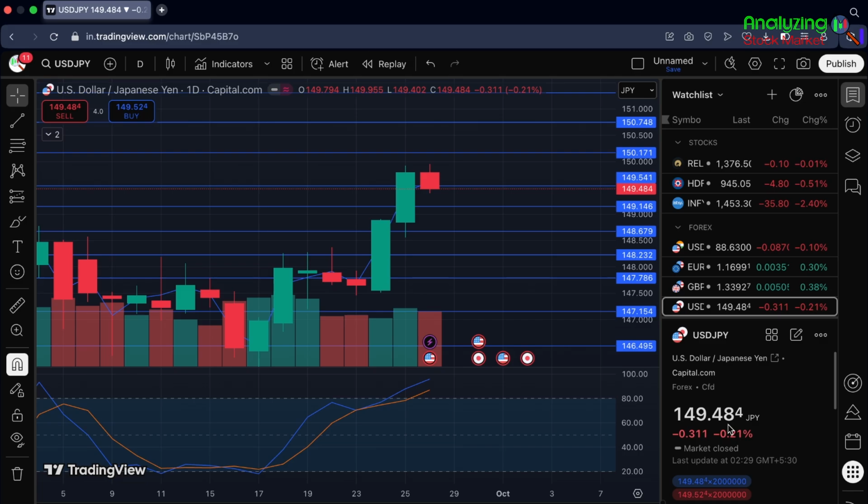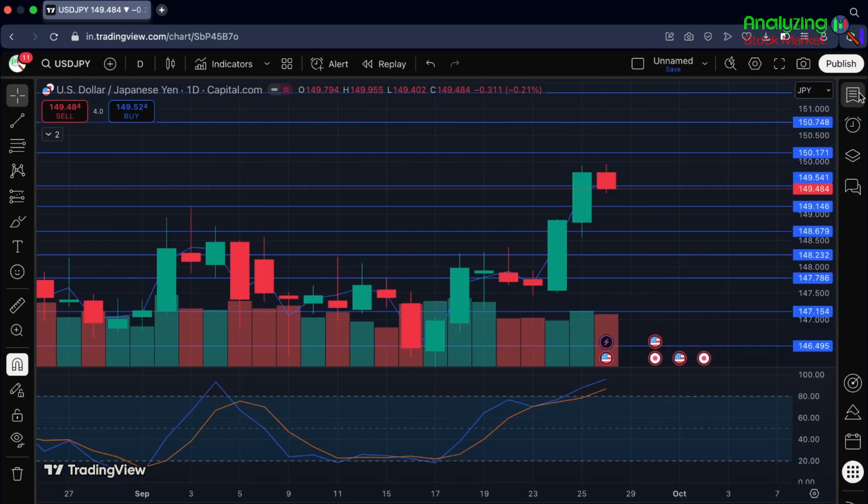We'll be talking about what could happen this week, and I'll also be sharing my opinion and important support and resistance zones that will help you take better stop loss and target levels according to your bias, and what could happen this week according to my analysis and previous week movement. So let's check our weekly chart first. Let's open our weekly chart.